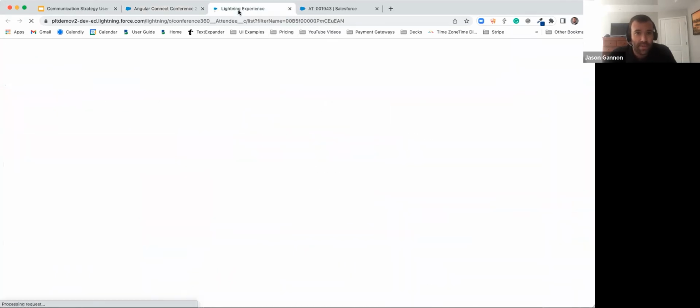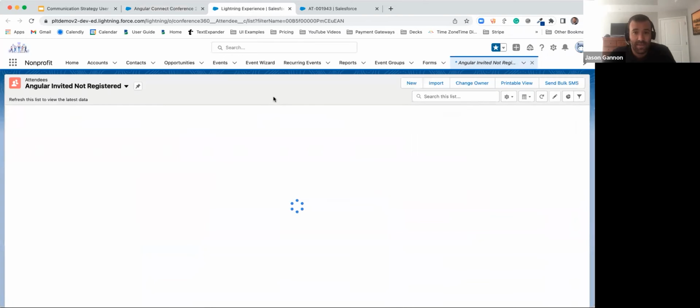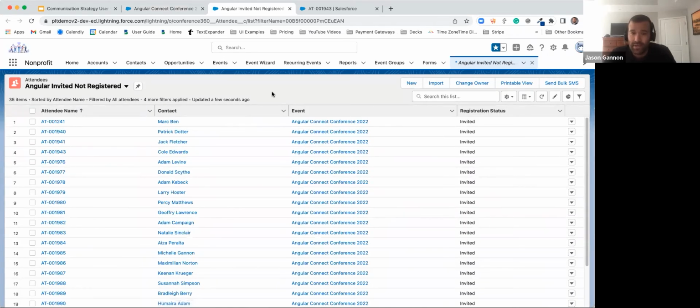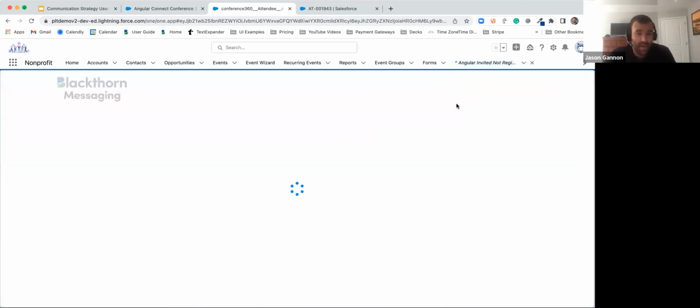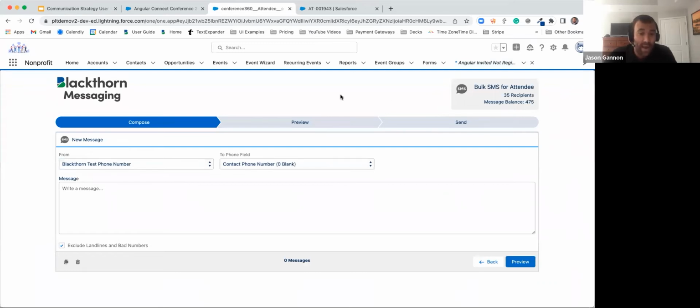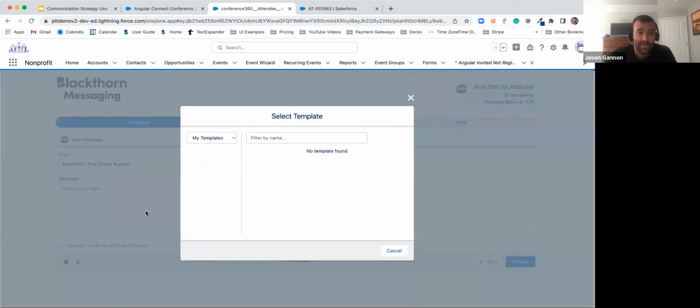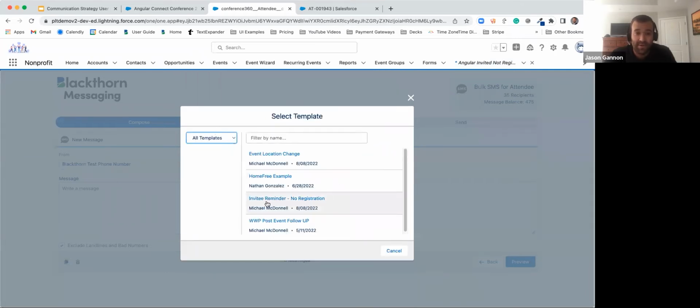So right from here, I'm going to be able to send a bulk text message to everyone who hasn't registered yet. So we can see all these customers and prospects right here for Angular Connect Conference 2022 who still haven't registered yet. I can come over here, simply select everyone, and go ahead and send that bulk SMS. From here, I can go ahead and create a new message, reminding everyone to register, or even better, I can lean on one of the templates that I've already created specifically for this use case.